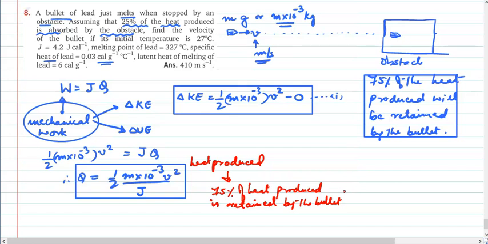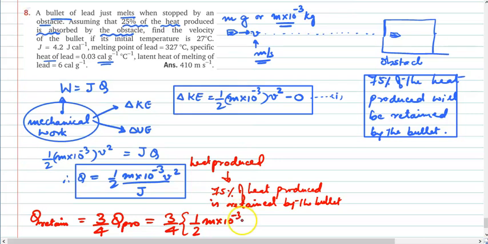अब ये fraction conversion तो percent means 1/100. So 75% means, so this is the heat produced, heat retained. I am just interested in finding out heat retained by the bullet. So what is the heat retained by the bullet? That is 3/4 of heat produced. This is the heat produced. So this is going to be equal to 3/4 times 1/2 m into 10 to the power of minus 3 v square by J. Is this clear?